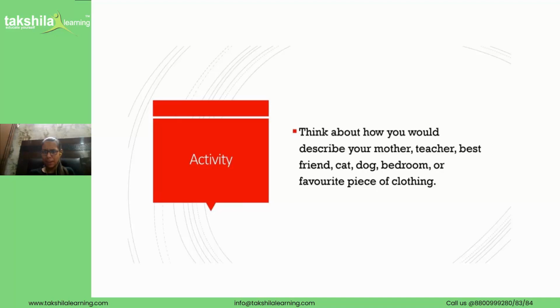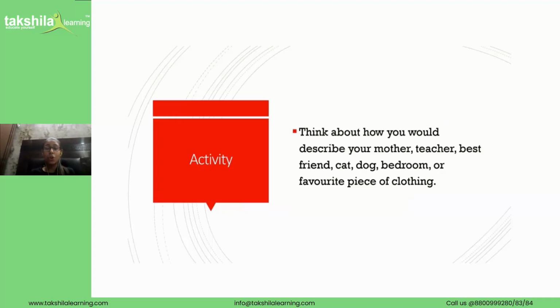Now imagine a picture of your mother and she is wearing a pink colored dress or a pink colored sari and she's looking very beautiful. And if we have to form a sentence, I would say, my mother is very beautiful. So the word beautiful here is an adjective. In the same way you can think about your teacher, your best friend, your favorite piece of clothing or your pet. So let's see some examples.